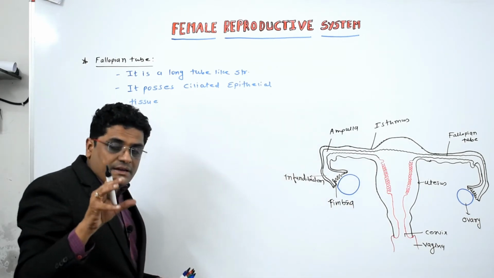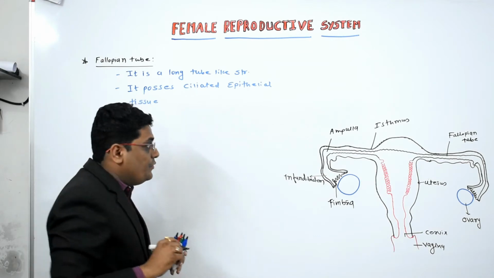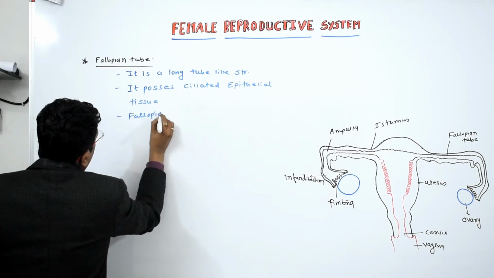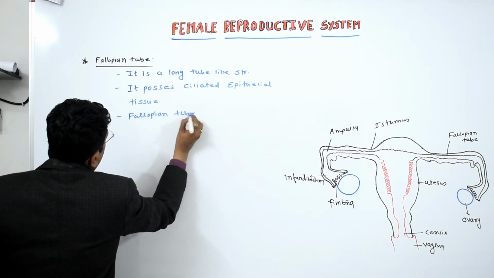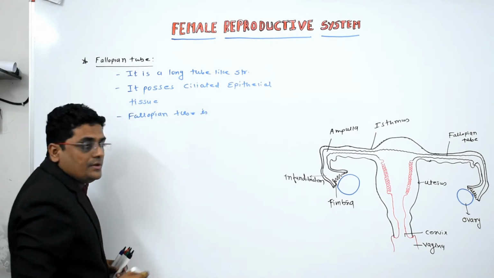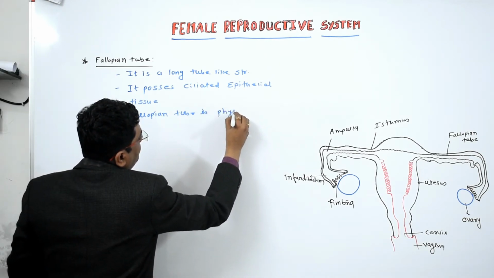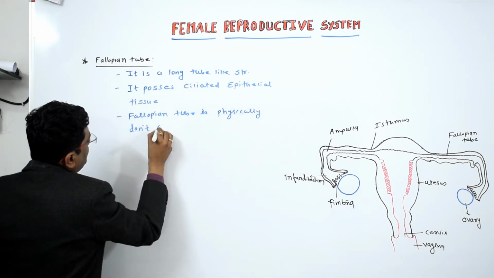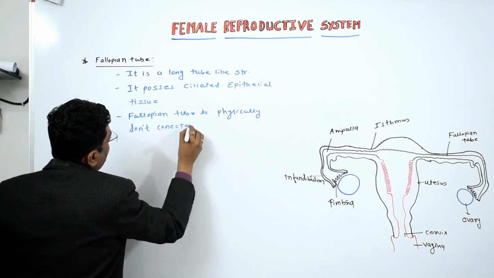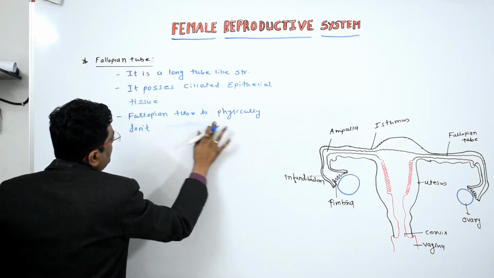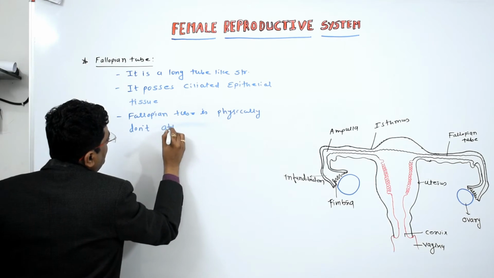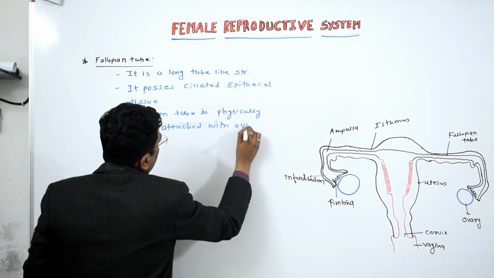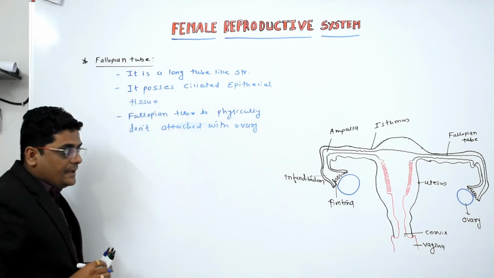This fallopian tube is not in physical contact with the ovary. The fallopian tube is physically not attached with the ovary.